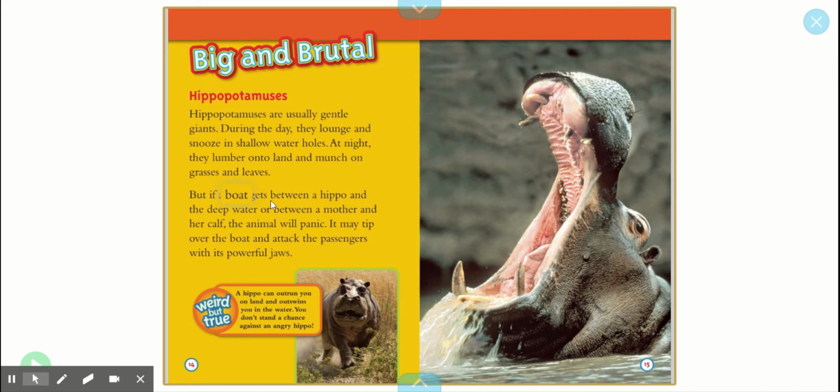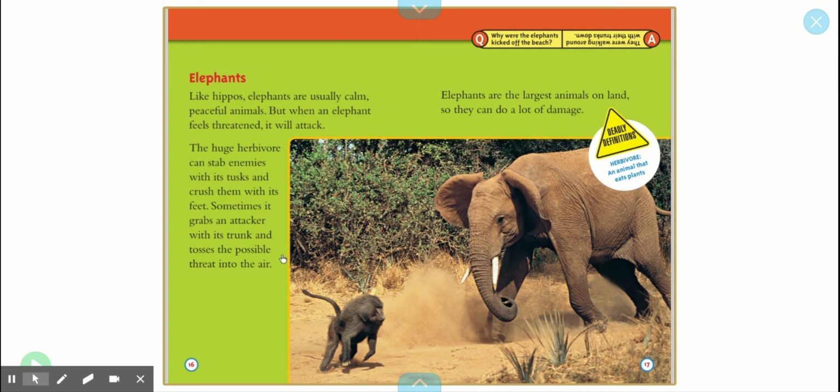But if a boat gets between a hippo and the deep water, or between a mother and her calf, the animal will panic. It may tip over the boat and attack the passengers with its powerful jaws. I noticed the word attack again, and jaws, which is another way that it is deadly or dangerous.